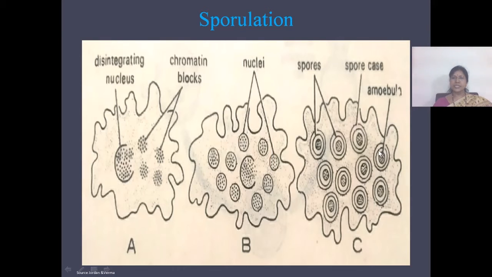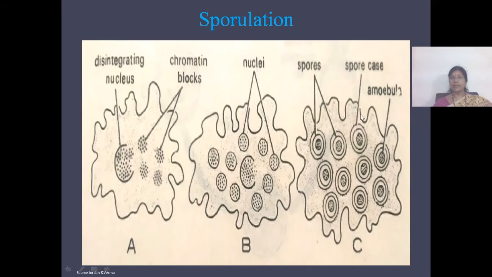Around such daughter amoebae, a spore case is formed. With the formation of the spore case, these are called spores. These spores remain in the body of the amoeba for a certain period, and when the body plasma membrane disintegrates, the spores will come out of the body.